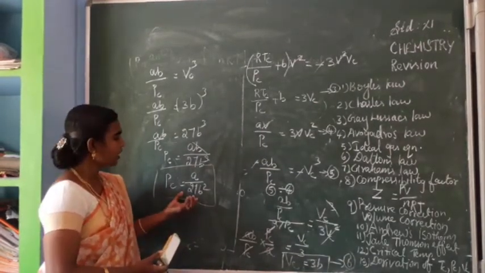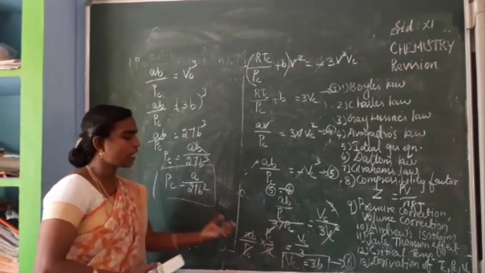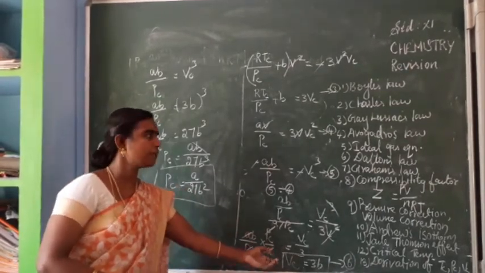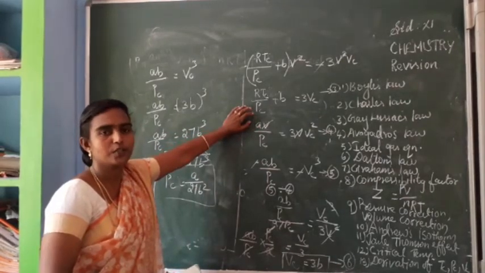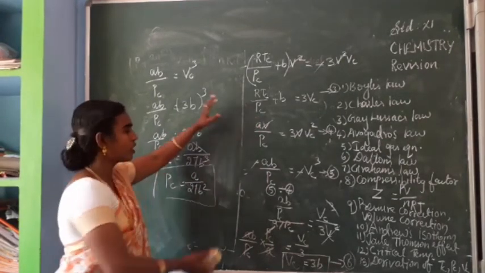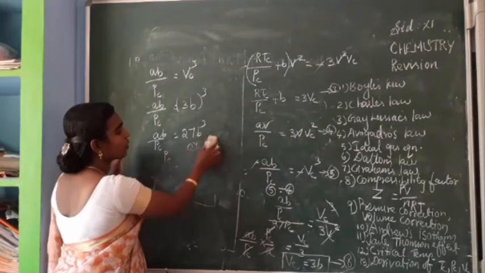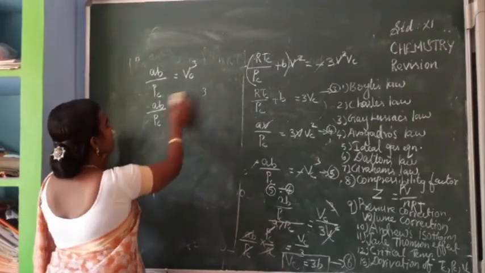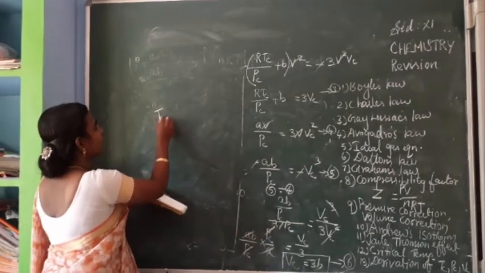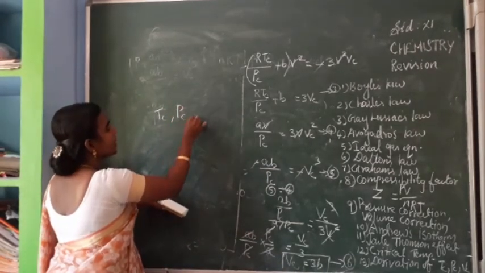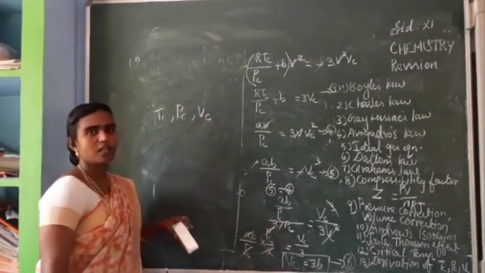So finally, after this PC value and this Vc value are substituted in this equation, you can get the TC value. Okay. So from this van der Waals equation, we can calculate the terms, that is TC, PC and Vc value. Critical points can be calculated from this van der Waals equation.